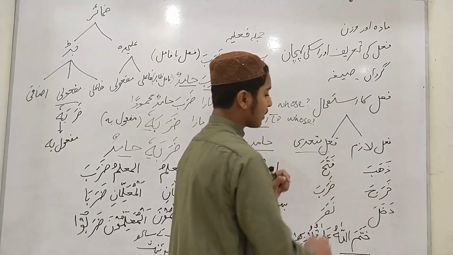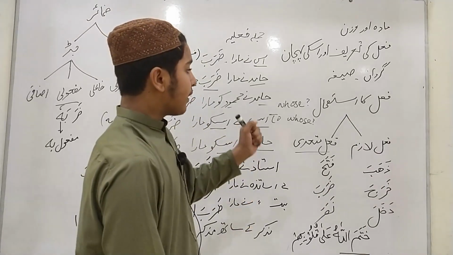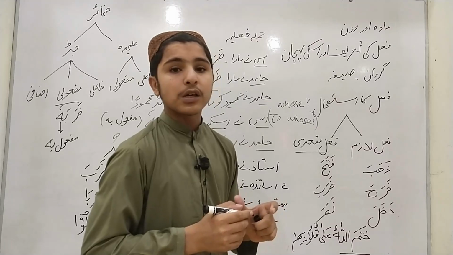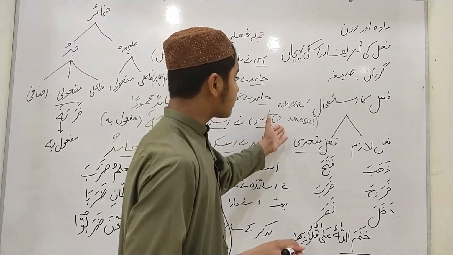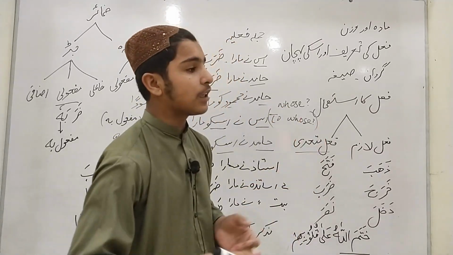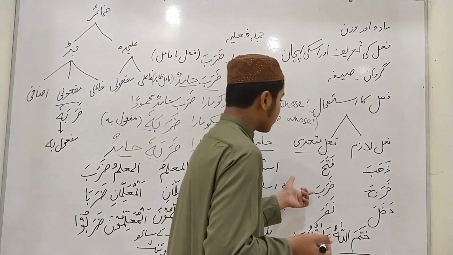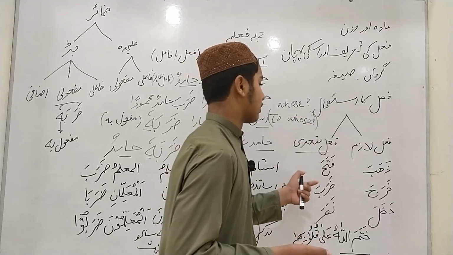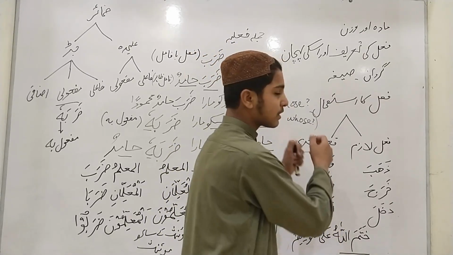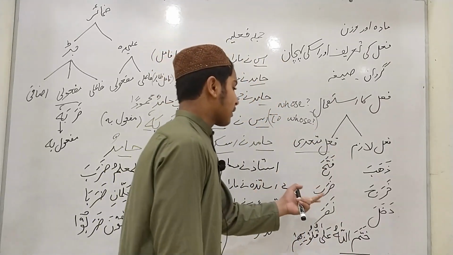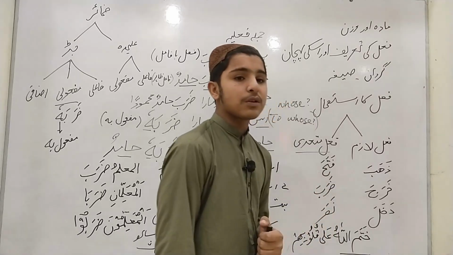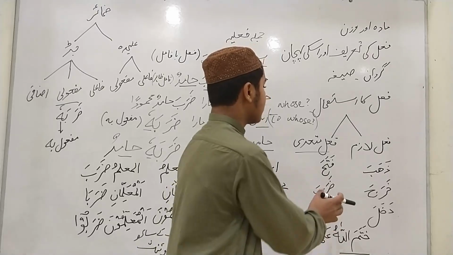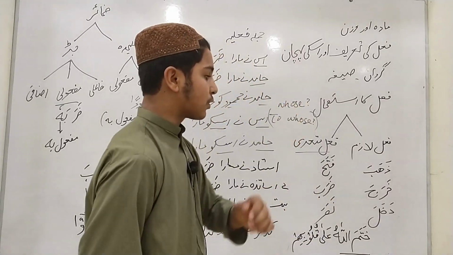We have a verb fataha, he opened. Here the question of to whose arises, he opened to whose? Now it has become a fail mutaaddi, an intransitive verb. Another example is zaraba, he killed. To whose he killed? Now zaraba is also an example of intransitive verb. The third example with us is nasara, to whose he helped. Here the question of whose arises, now it becomes an intransitive verb.